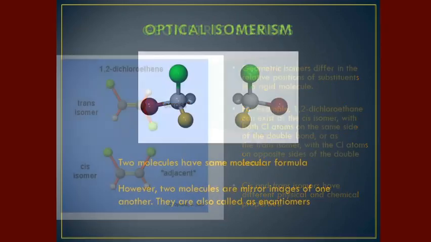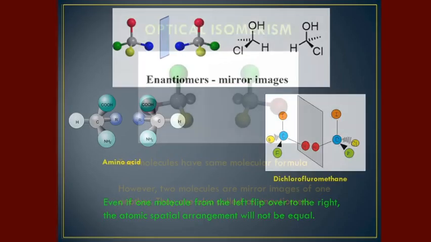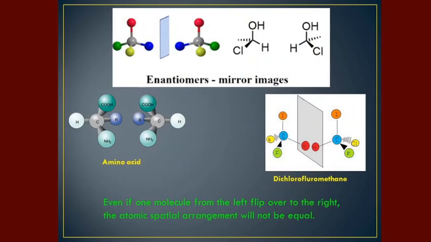And the next one is optical isomerism. Here the two molecules have the same molecular formula. However, the two molecules are mirror images of one another. They are also called enantiomers. Enantiomers, which can also be called mirror images, will appear as a mirror image to each other.